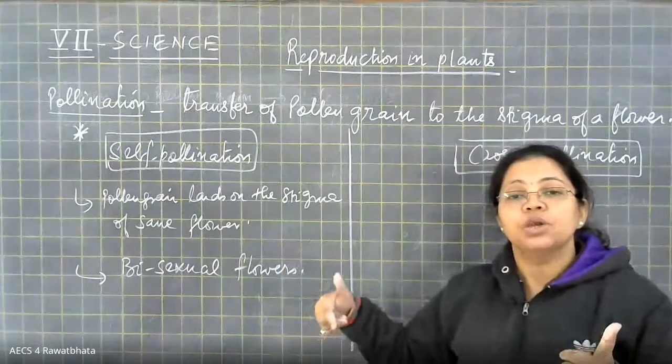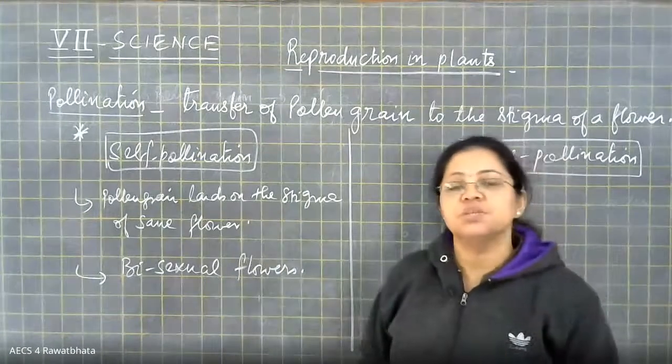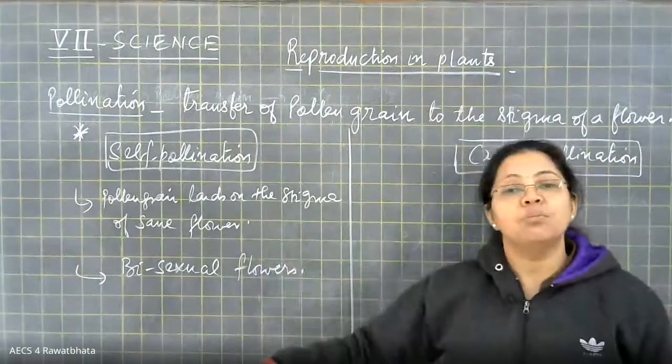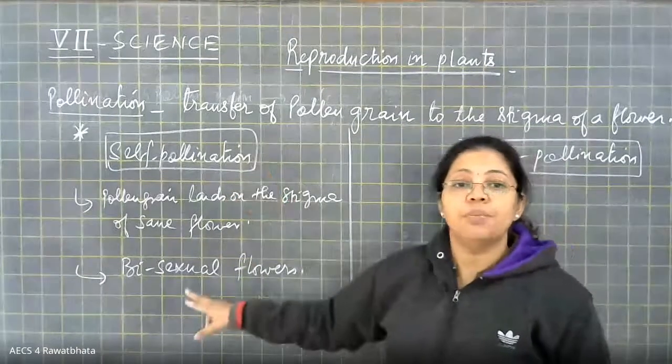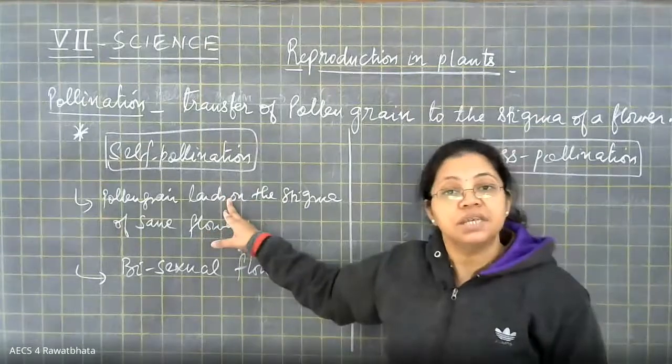And you can also take it in the converse way. I told you a moment before the differences between unisexual and bisexual flowers. So there you can add one more point with reference to pollination, that in bisexual flowers, generally self-pollination takes place.